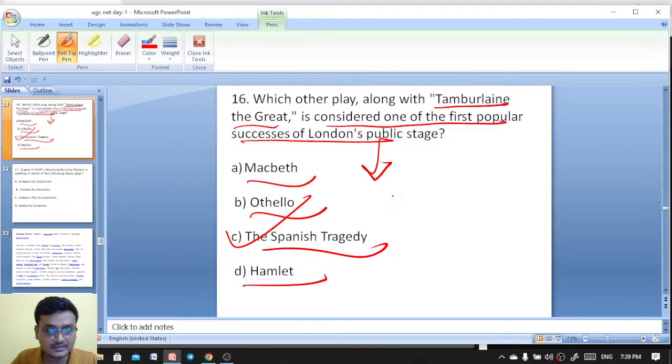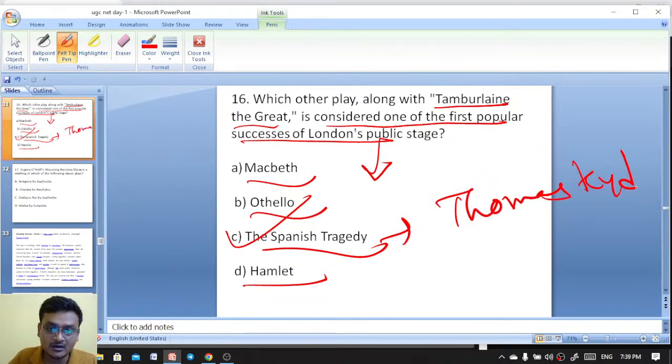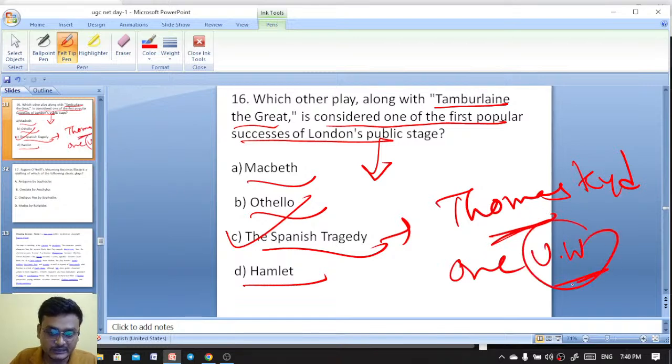And who has written it? That is Thomas Kyd, isn't it? Thomas Kyd has written it, one of the University Wits. And the phrase University Wits was coined by whom? George Saintsbury. The phrase University Wits was coined by George Saintsbury.